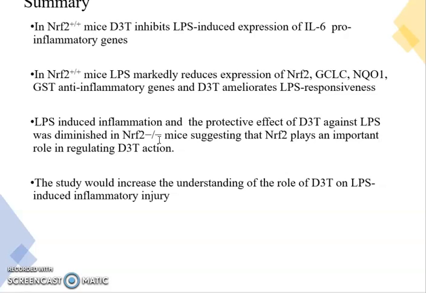As a summary of my results, in NRF2 wild-type mice, D3T inhibits LPS-induced expression of IL-6 pro-inflammatory genes. In NRF2 wild-type mice, LPS markedly reduces the expression of NRF2, GST, and NQO1 anti-inflammatory genes, and D3T is able to ameliorate LPS's effects. LPS-induced inflammation and the protective effect of D3T against LPS was diminished in NRF2 knockout mice, suggesting that NRF2 plays an important role in regulating D3T's action. This study would increase the understanding of the role of D3T on LPS-induced inflammatory injury.